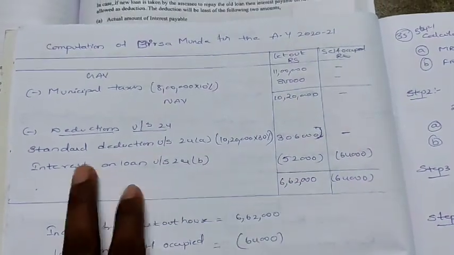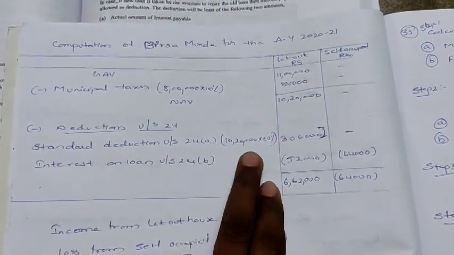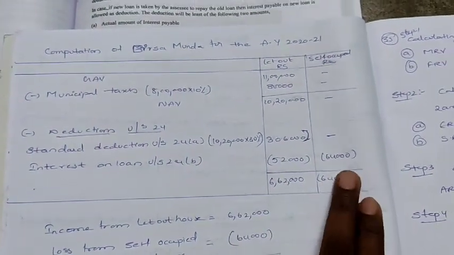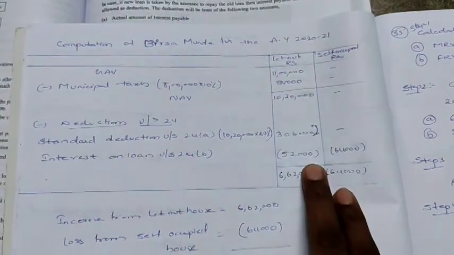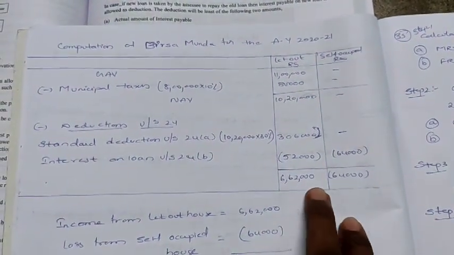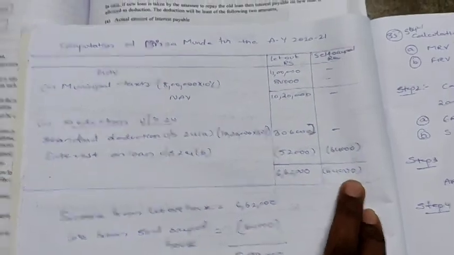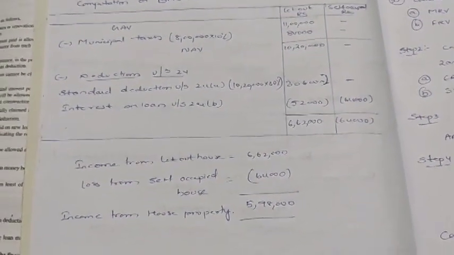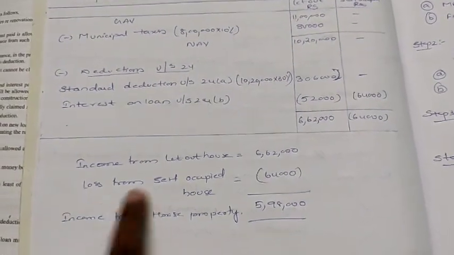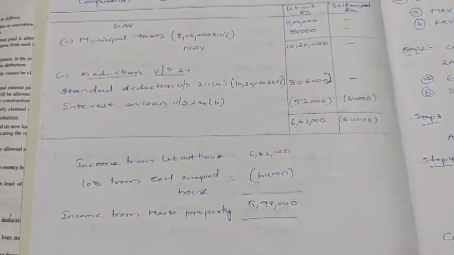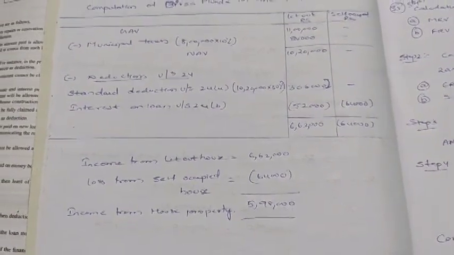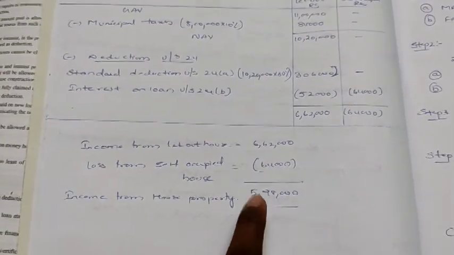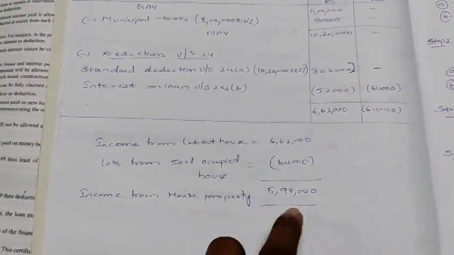Deductions under section 24. Standard deduction under section 24A: on this NAV we have to calculate 30%, and interest on loan 52,000 and 64,000. Now from this 10,20,000 deduct these two items, you will be getting 6,62,000, and this is minus 64,000. So now what we have to do? From let out house we got the income, from self-occupied house we got the loss. So 6,62,000 minus the loss you have to deduct. Finally you will be getting the income from house property.